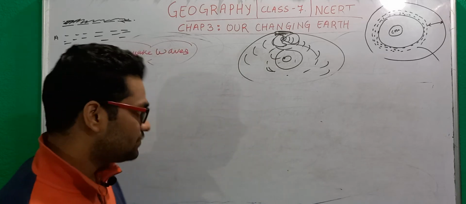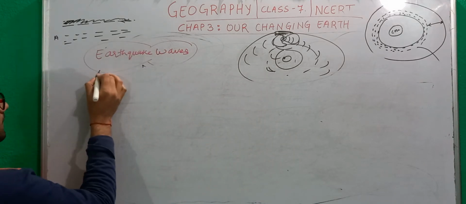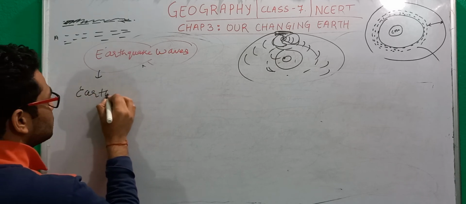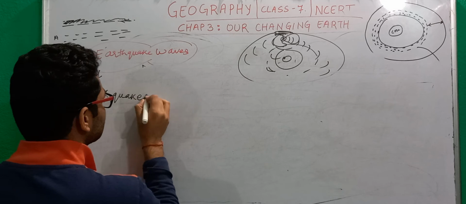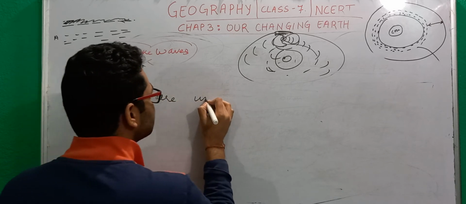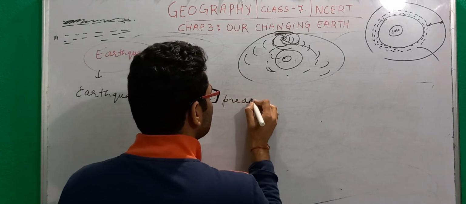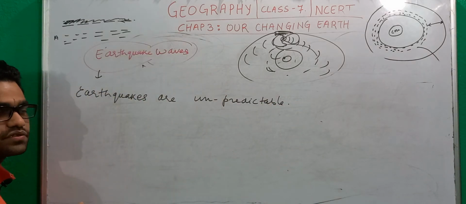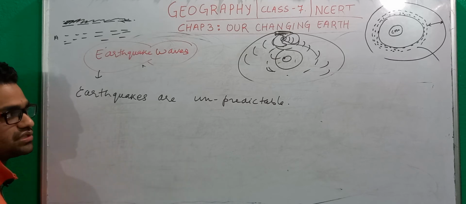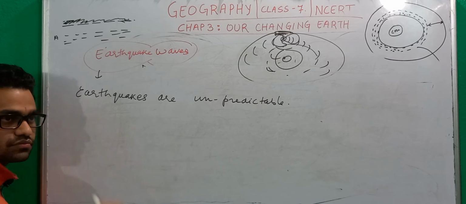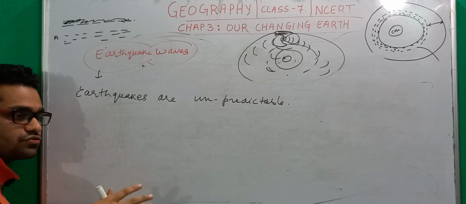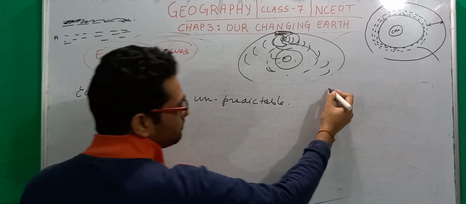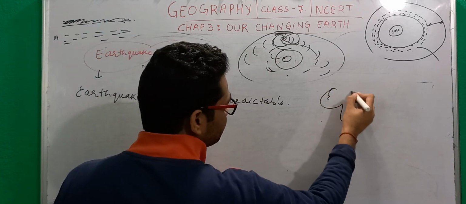Now, when it comes to earthquake measuring, the first thing you have to understand is that earthquakes are unpredictable, because this is a phenomenon that is happening beneath the earth's surface. There are no scientific instruments that can predict an earthquake in advance. No scientific instrument exists on earth that can say, okay, here in this part of the world, an earthquake is going to happen.